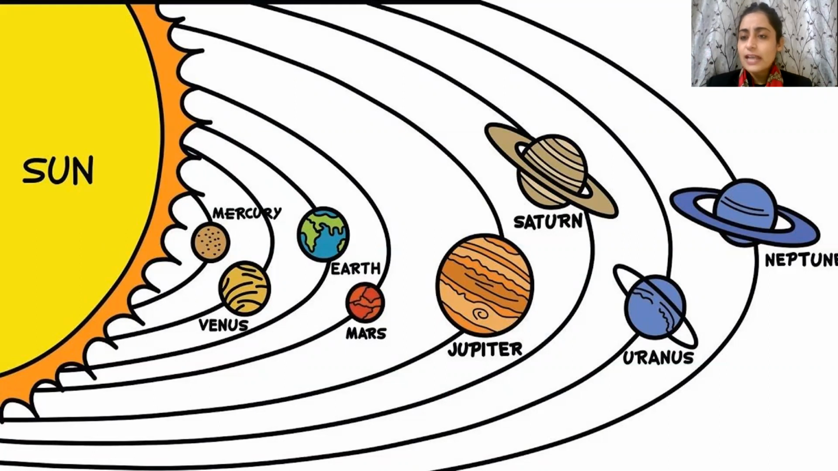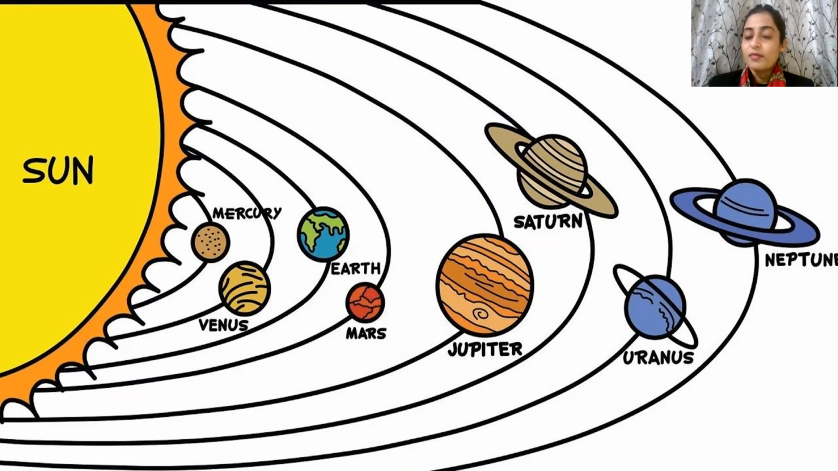So we have 8 planets, but earlier there were 9. There was one more planet, but currently that planet has been removed from the count of the solar system. We do not count it in the solar system because of its size. The size of that planet was really small, therefore it was not counted in the solar system, and that planet was Pluto, and it is now categorized as a dwarf planet, which means a very tiny planet.